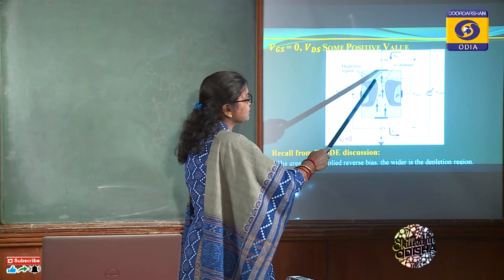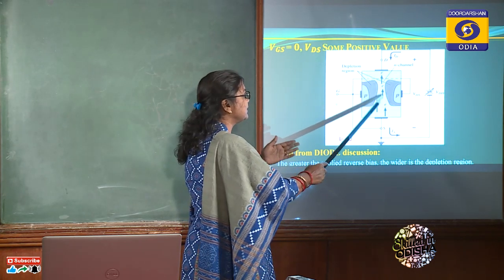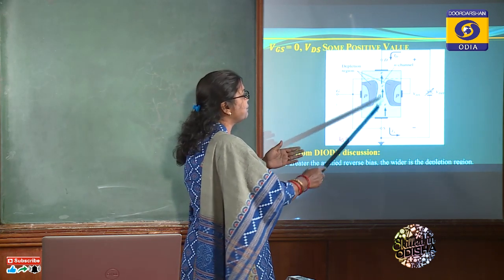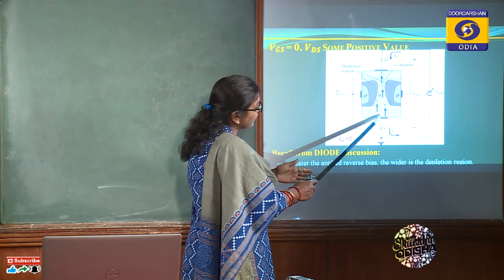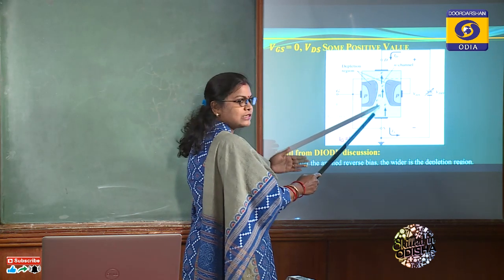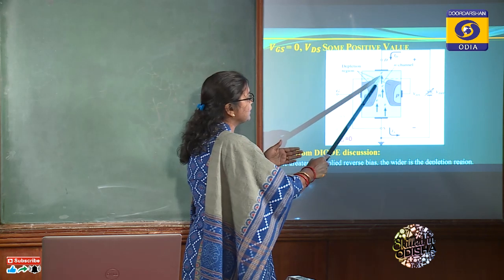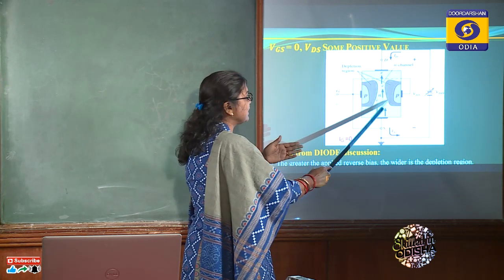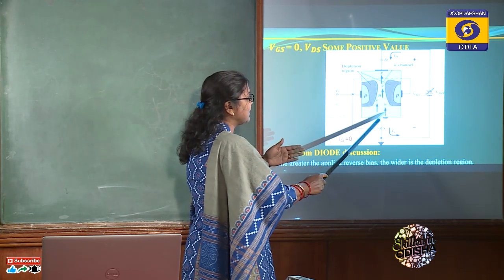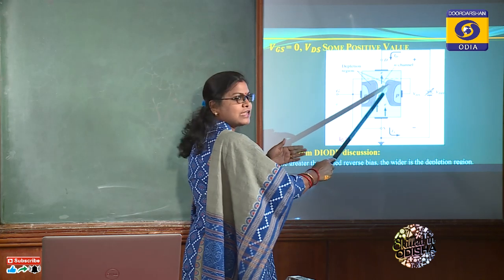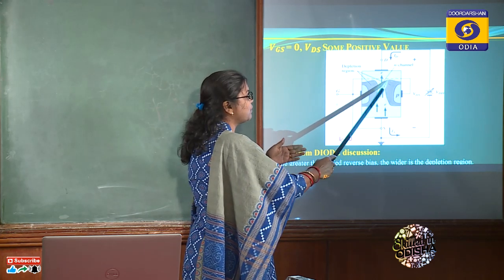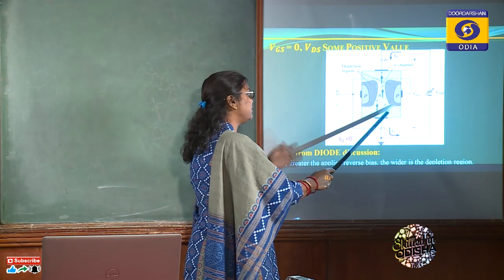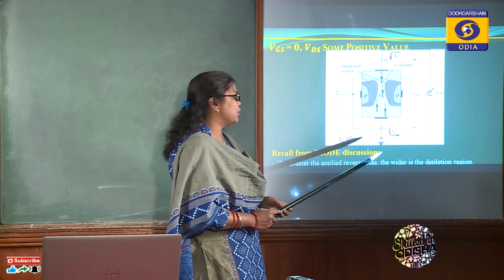The uniform resistance that exists within this channel will induce different voltage at different points of the channel. So we can mark here the voltage is somewhat less in comparison to the voltage in the upper portion of the channel. That's why the depletion layer that lies between the p-type and n-type material varies its width. As the reverse potential across the upper portion is high, the depletion layer is more in comparison to the depletion layer at the bottom portion.